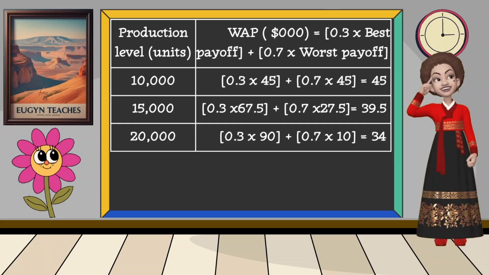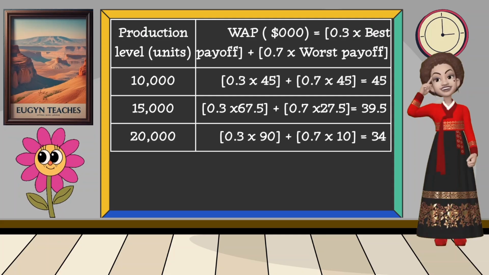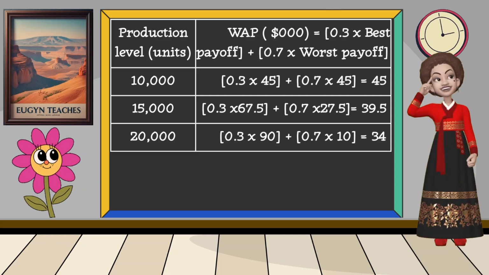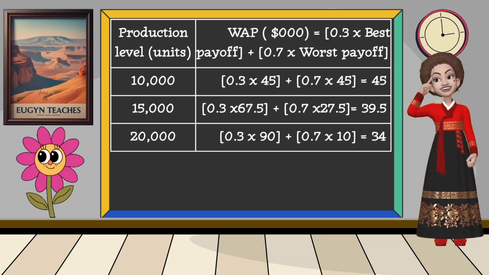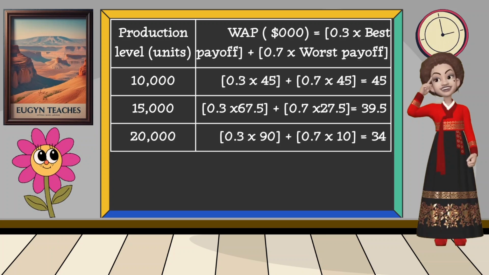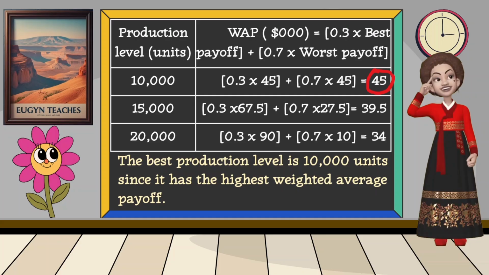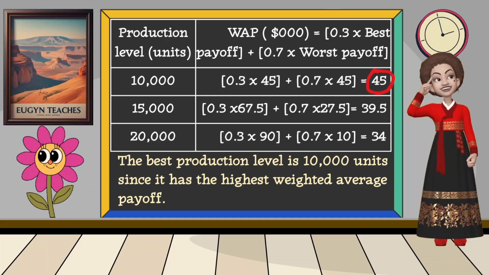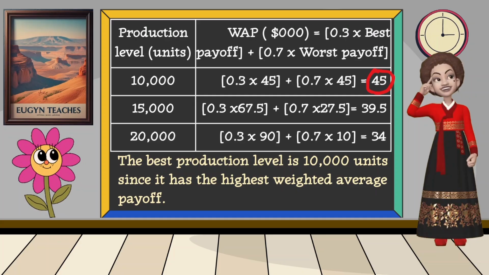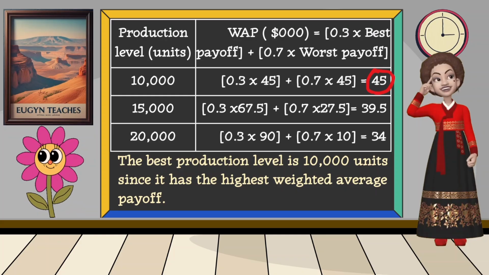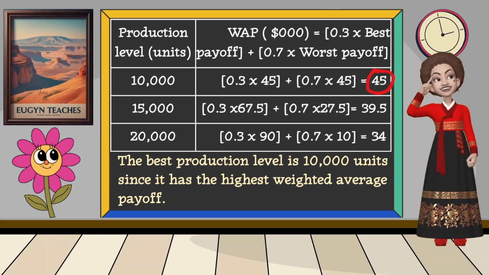Using those values, the weighted average payoffs are $45,000, $39,500, and $34,000. The best production level will have the highest weighted average payoff since the payoff is profit. In this case, the best production level is 10,000 units with the highest weighted average payoff of $45,000.